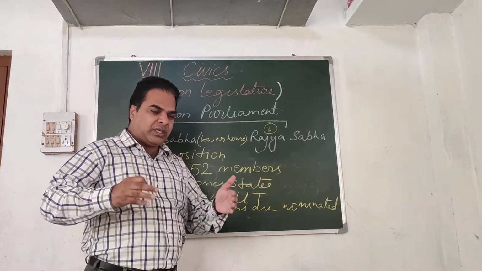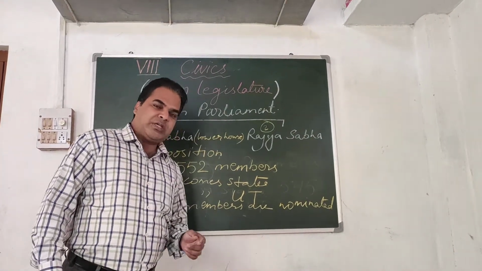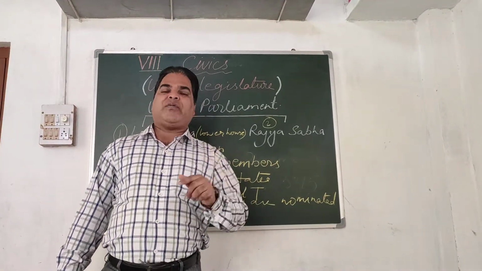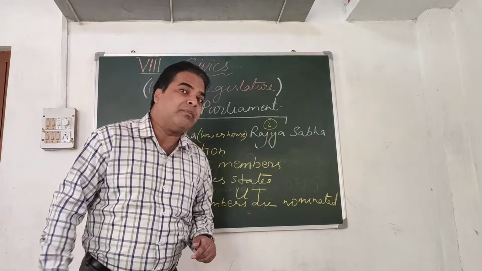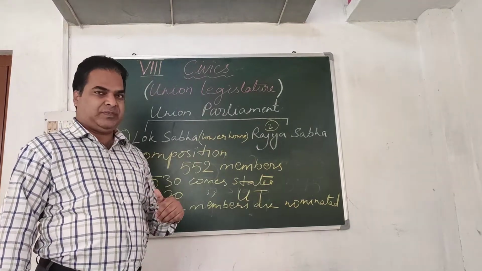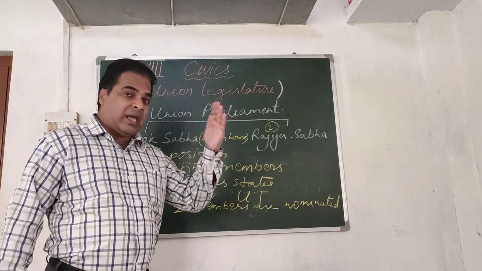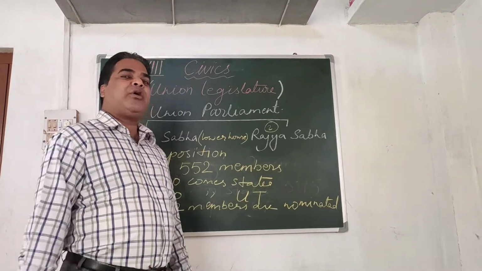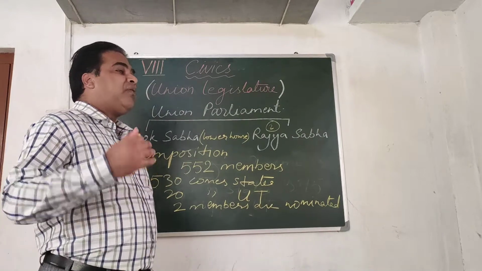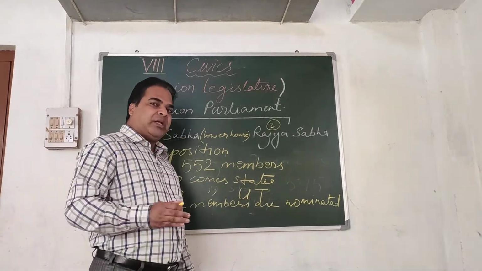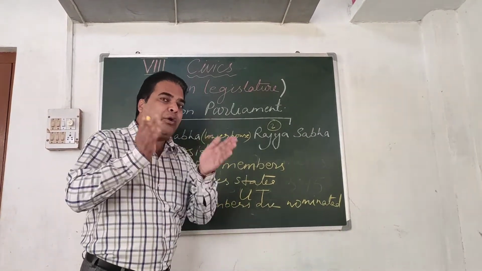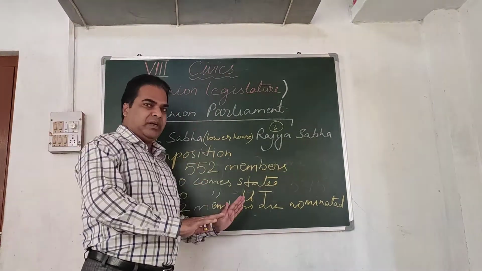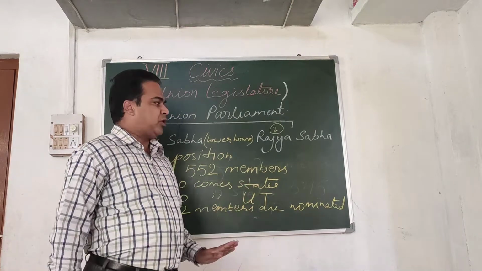So once again, let us go through it. What is the composition of Lok Sabha? Lok Sabha is composed of 552 members. Out of 552, 530 members come from states, and 20 members come from union territories. And two members are nominated by the president if he feels that a particular community, which community? Anglo-Indian community, is not properly represented. If they are represented, then the nomination of these two members is not required.